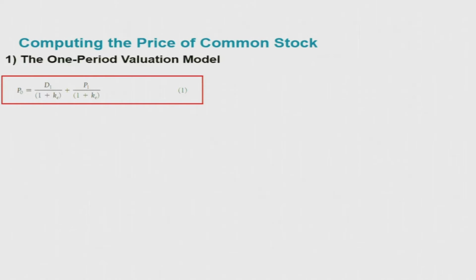So in order to compute the price of common stock, one of the widely used methods is the one period valuation model. It shows that the price of stock at present, P naught, meaning the current stock price, is going to be the dividend that you are going to get in the next year, plus the price of stock in the next year, discounted by 1 plus KE. So what is this KE?